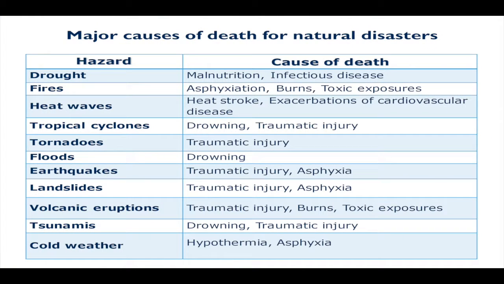And also now tornadoes, when we look at tornadoes and floods, it's a little bit more intuitive. Tornadoes, number one cause of death, traumatic injury. Debris driven by the wind hits people, causes them to become injured. As a result, they succumb to those injuries. Same thing with floods. We're looking at drowning. Yes, of course, that's what you would expect to happen in a flood, is the most common cause of death to be drowning.